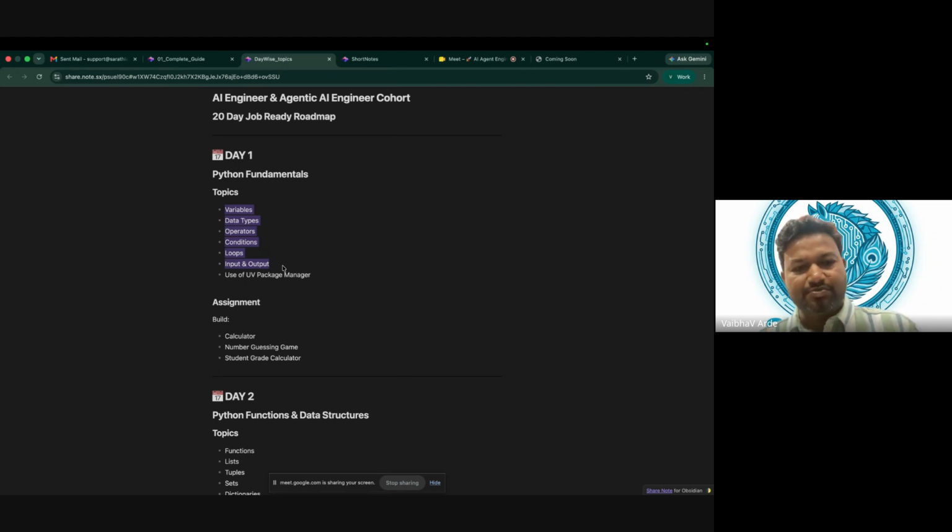So what approach am I going to follow? What I will do is, we will create an application. We will create a CLI-based application using all of this.